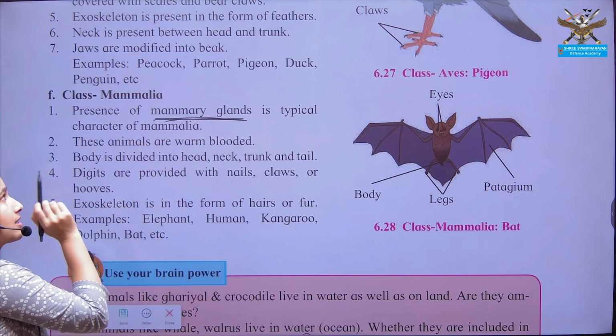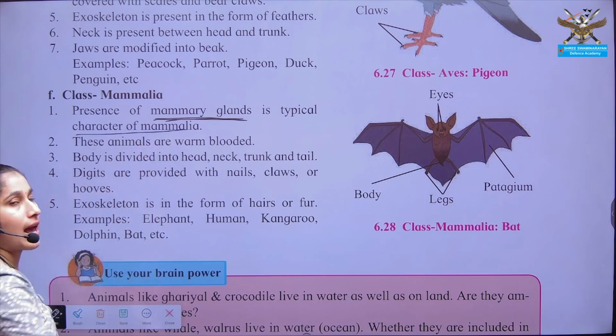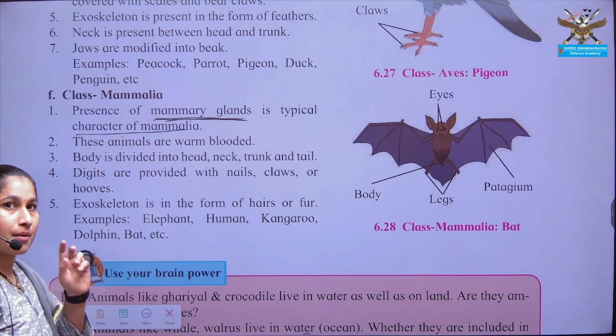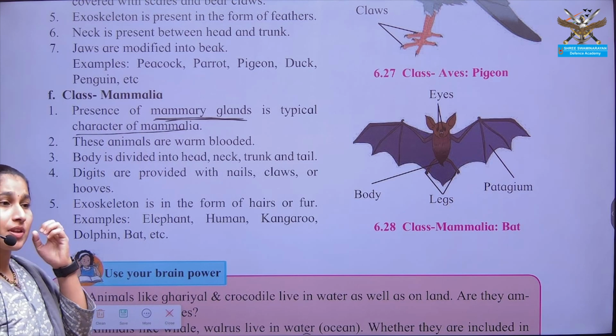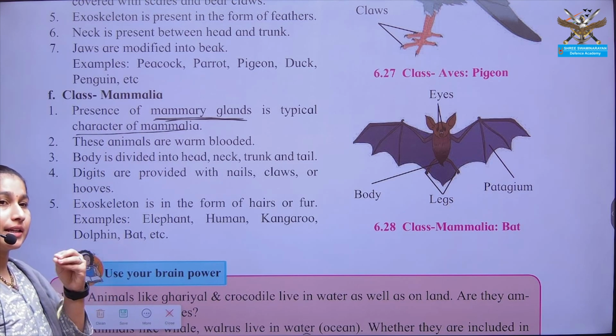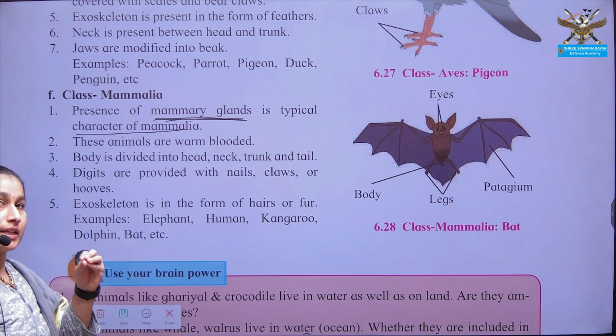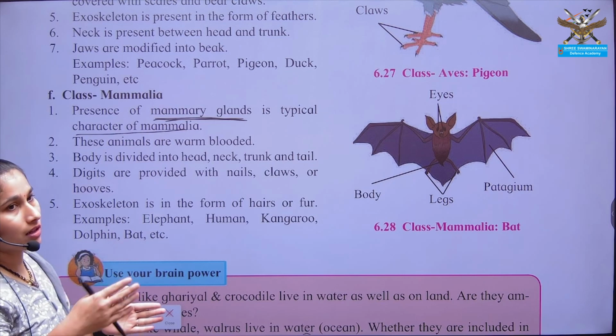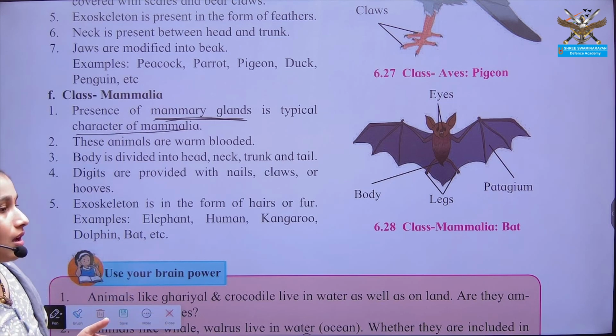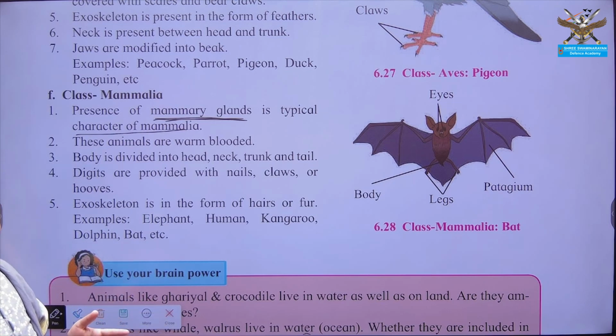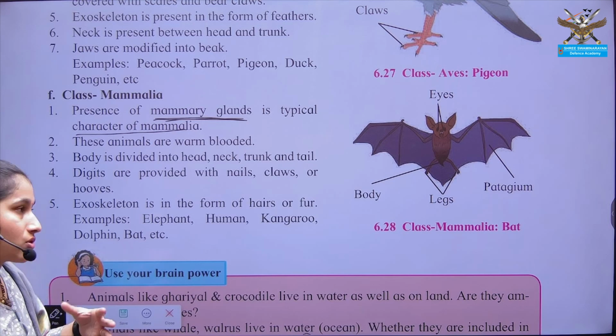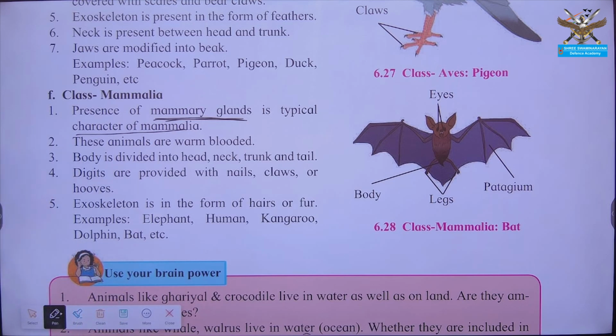That's why this is the most peculiar character of class Mammalia. In early stages, these organisms are completely fed on milk itself, and later on they are transferred to other kinds of feed.